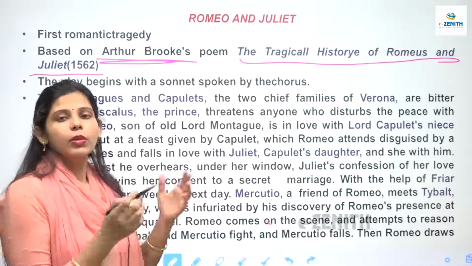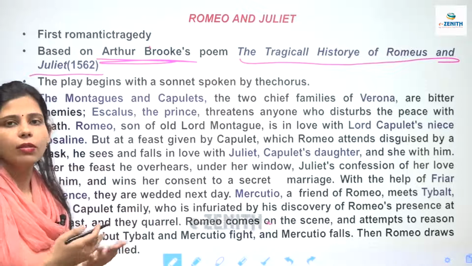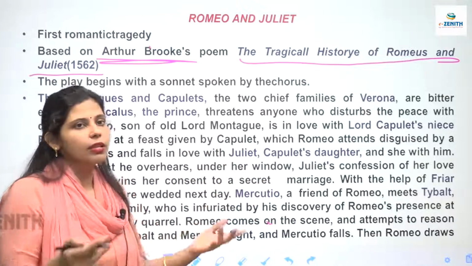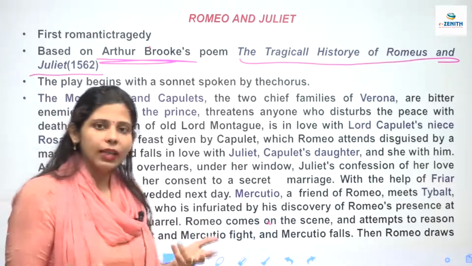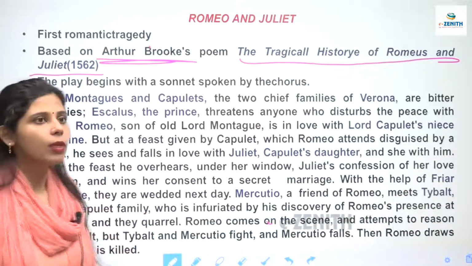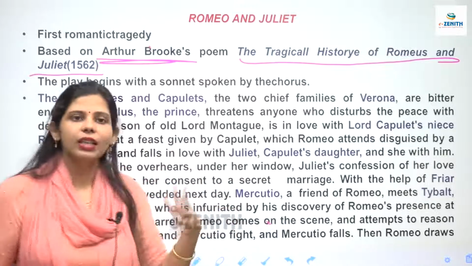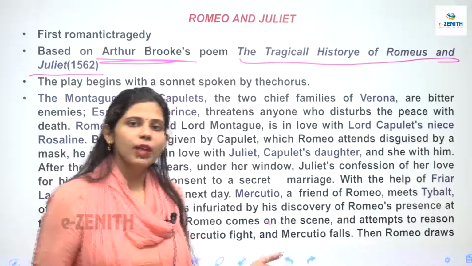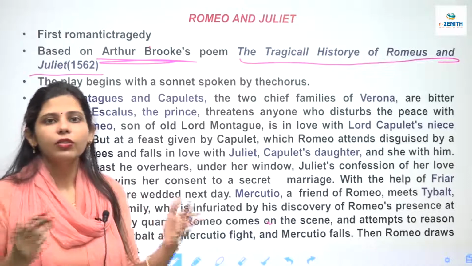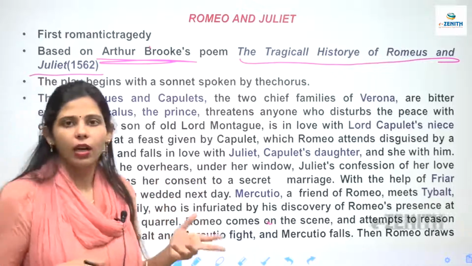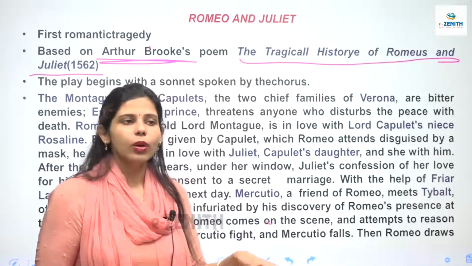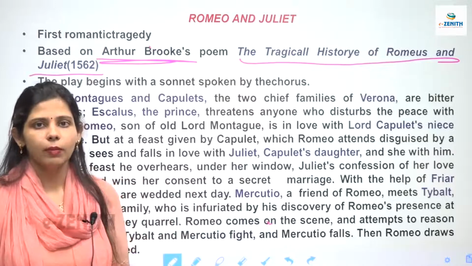It was a romantic tragedy because there was love between the two protagonists, Romeo and Juliet, and there was this tragedy also when both of them die in the end. So it is a romantic tragedy. Clear? It has a chorus. In exams they often ask a question: they give 4 options, and then they ask which of the following plays or dramas has a chorus in it. The chorus is the singing part at the start. They sing a song at the start and a song at the end. So a chorus can be at the start and also at the end. A lot of plays by Shakespeare have a chorus in them at the start.